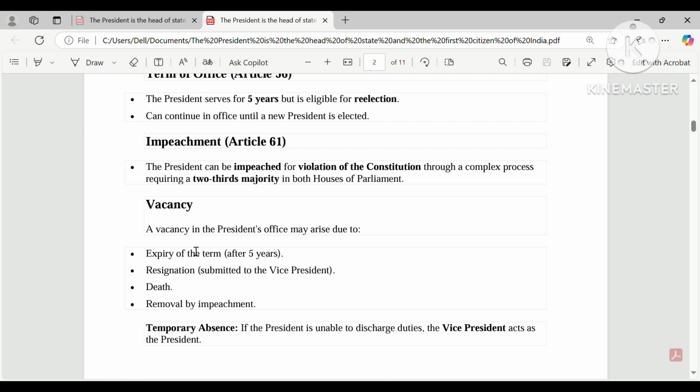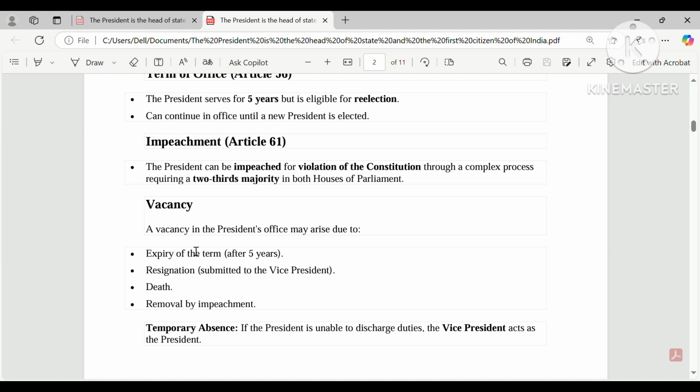So first, what happens if any house, it means Lok Sabha or Rajya Sabha, feels that the president is doing work that is unconstitutional or is a violation of the Constitution, then they think it is wrong.